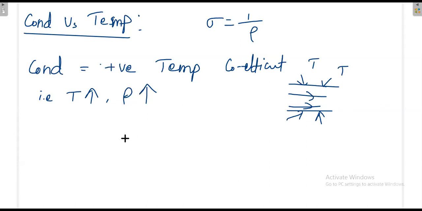But now my question is, suppose somebody tells me, in reality the resistivity will increase. If resistivity decreases, what will happen? That I will explain, because that is a little bit tricky. I will ask you another question. Now you understood, if the temperature increases, resistivity increases, then conductivity will decrease. Now I will ask you another question.